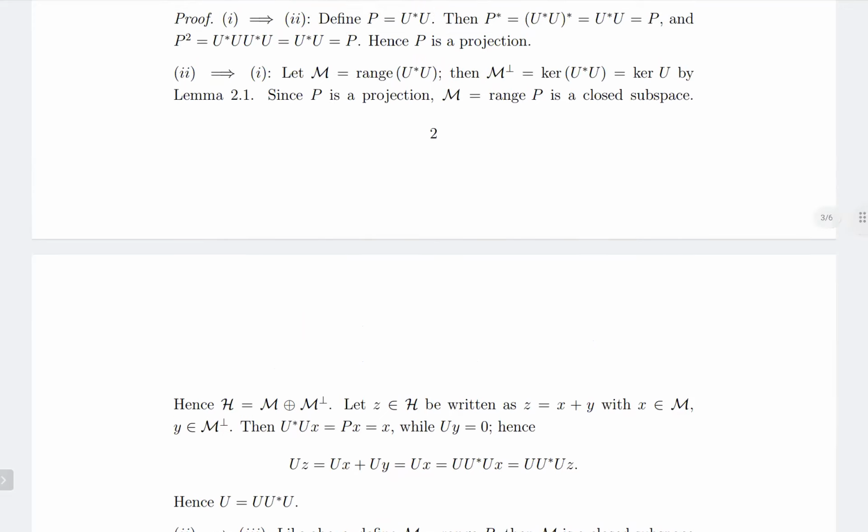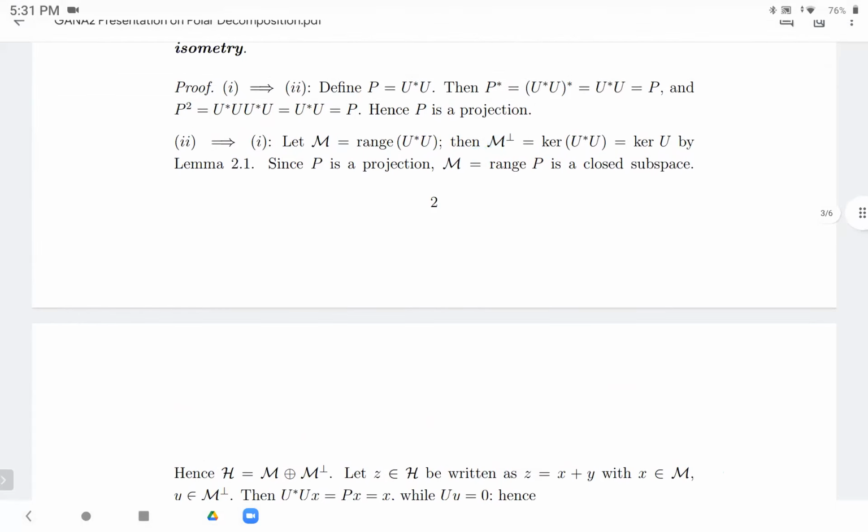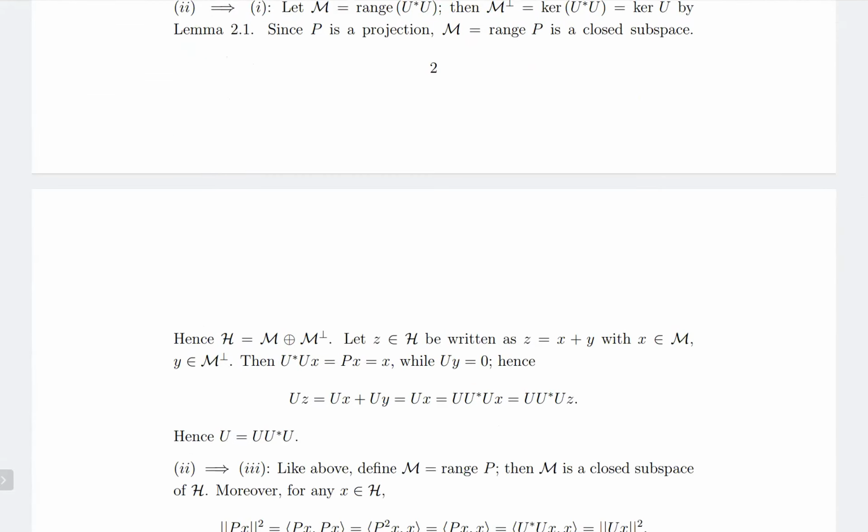The projection map is identity on the range, so P x equals x. But if you consider y, then U y is equal to 0 because y is in M perp and M perp is equal to kernel U. So we'll have U y is equal to 0.